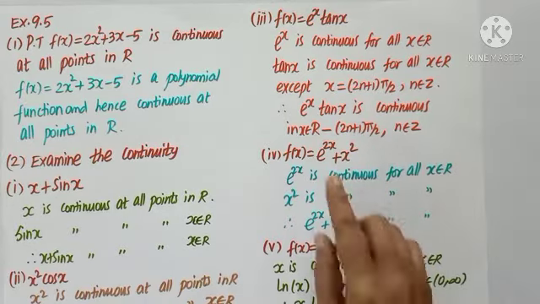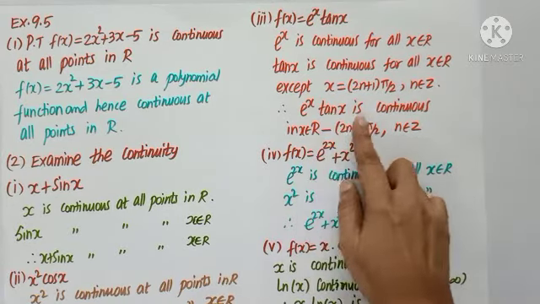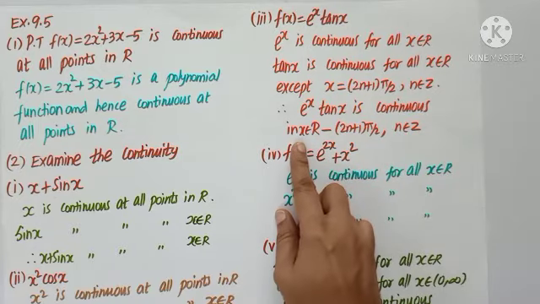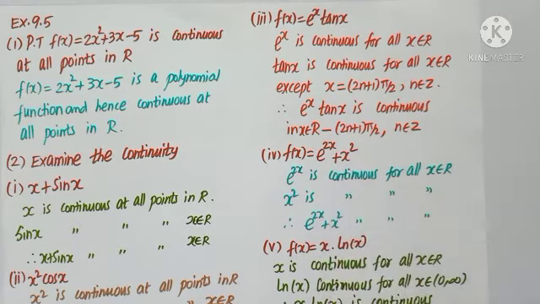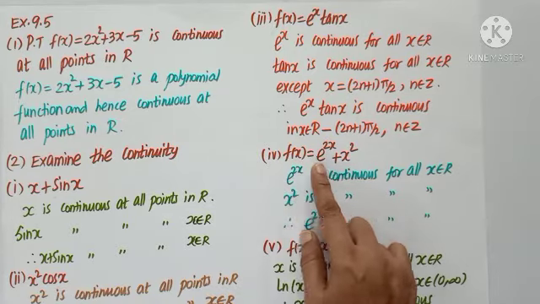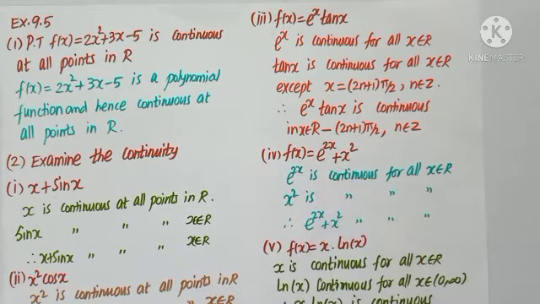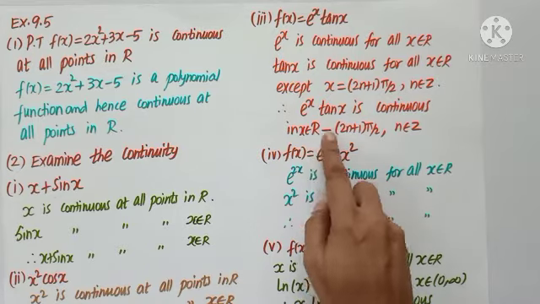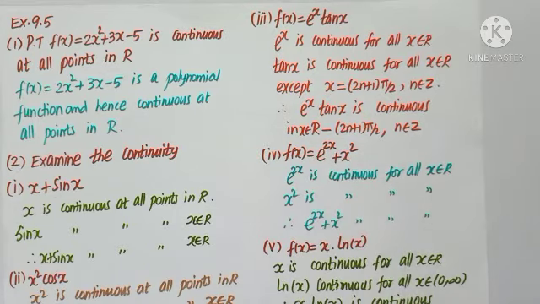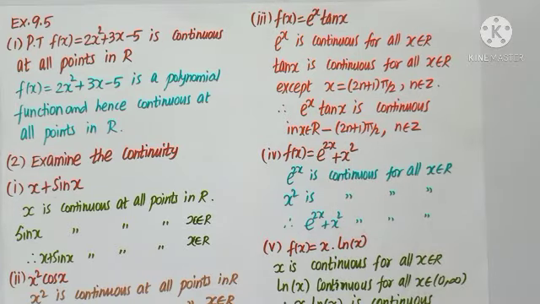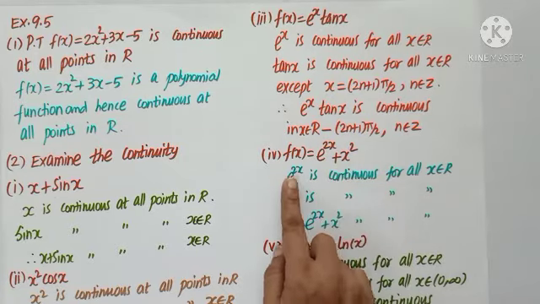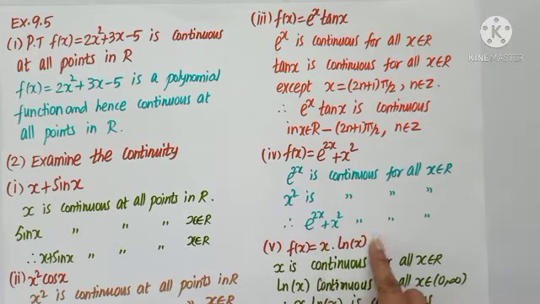So, e power x into tan x, the product is continuous only for all x belonging to R minus (2n plus 1) pi by 2, where n is an integer. Fourth subdivision, f of x is e power 2x plus x squared. E power 2x, exponential function, is continuous for all x. X square is again continuous for all x belonging to R. Therefore, the sum e power 2x plus x square is also continuous for all x belonging to R.